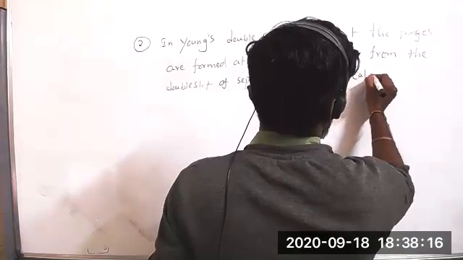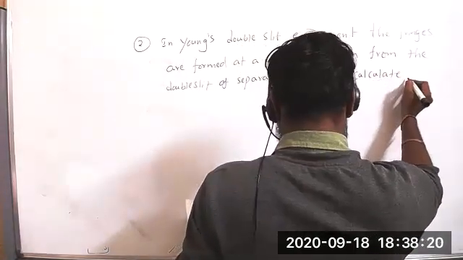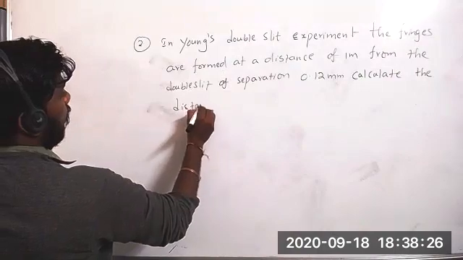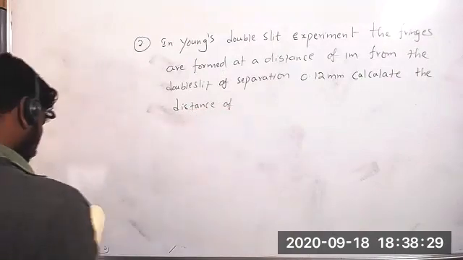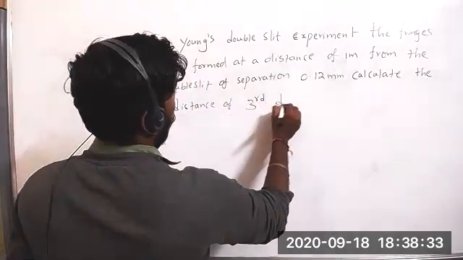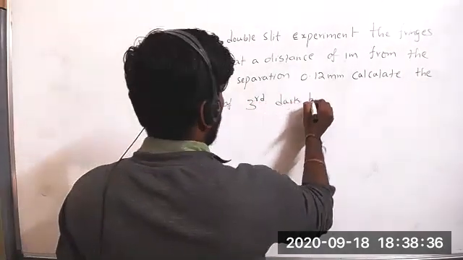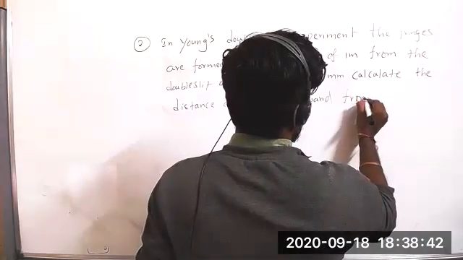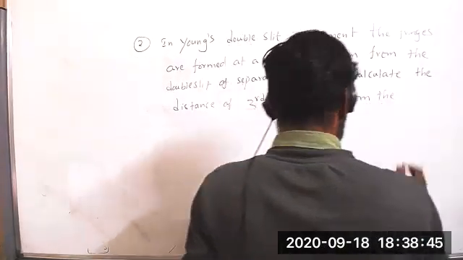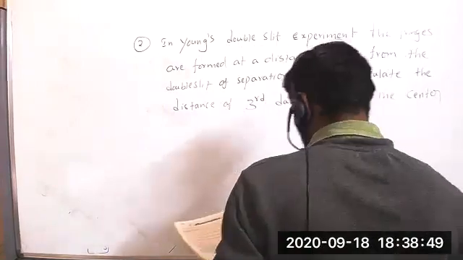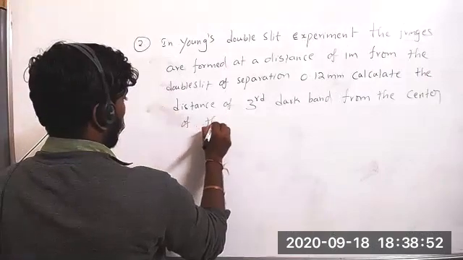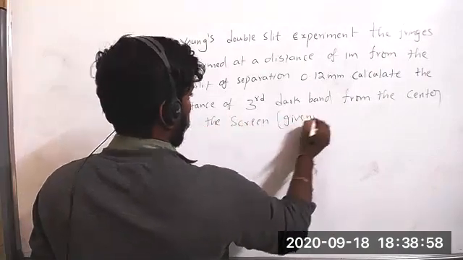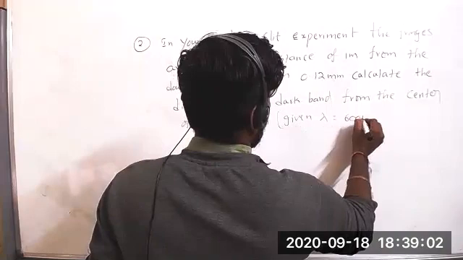Calculate the distance of the third dark band or fringe from the center of the screen, given lambda equal to 6000 angstroms.